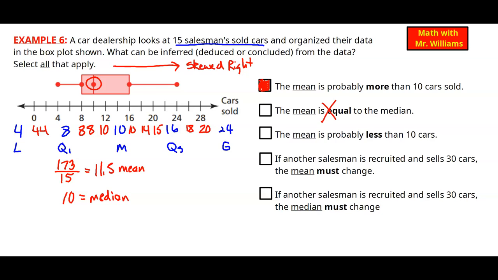All right, third one, the mean is probably less than 10 cars. Well, we know the numbers, and we just proved it above, that the numbers are spread to the right. Therefore, this one is also false.